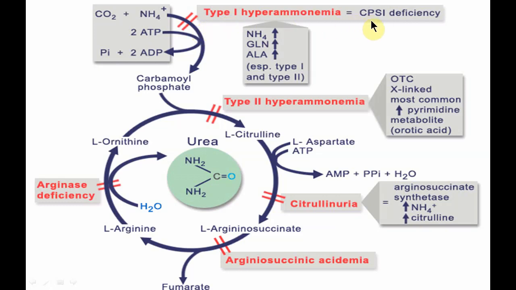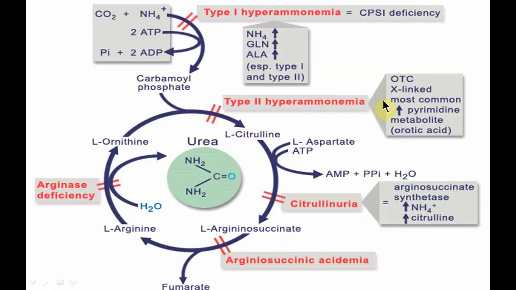The enzyme deficient is carbamyl phosphate synthetase 1. Now the next step is carbamyl phosphate combining with ornithine to form citrulline by the enzyme ornithine transcarbamylase. If this enzyme OTC is deficient, the condition is called type 2 hyperammonemia. This is the only X-linked disease in urea cycle disorders. The rest of the disorders are recessive diseases.